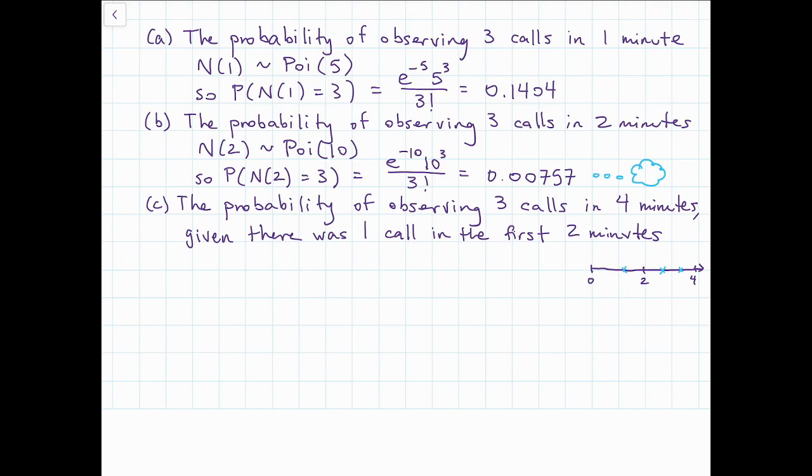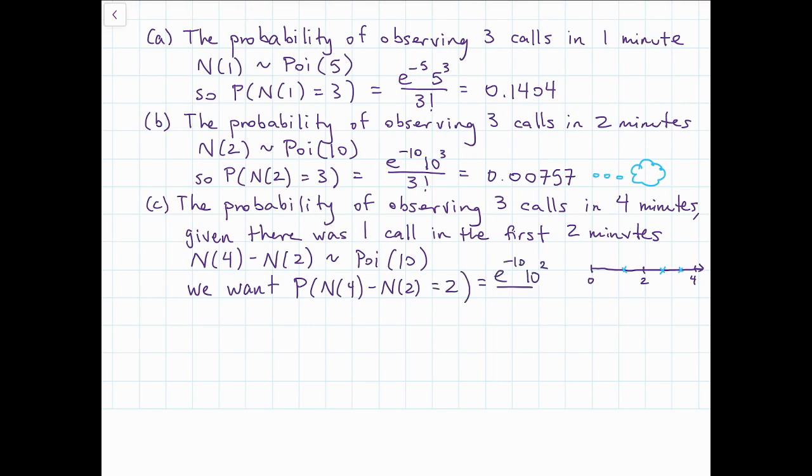So we can rewrite this statement in terms of a probability involving the increment. The number of events that happen between time 2 and time 4 is N(4) minus N(2). And since that's an increment, it's going to have a Poisson distribution with parameter 10. And we just want the probability of that equaling 2. So we plug that in and we get 0.00227.